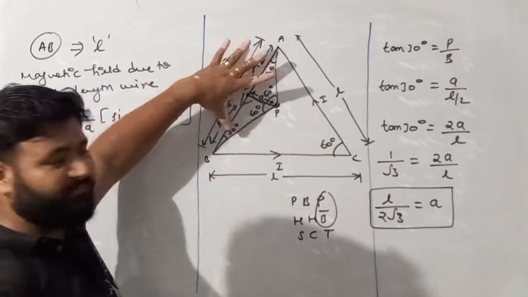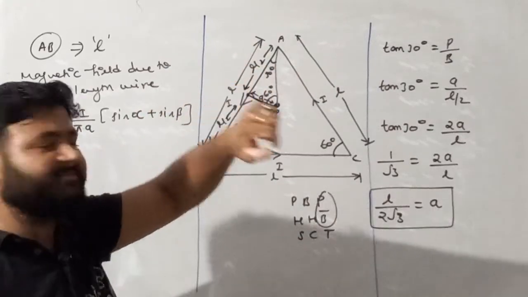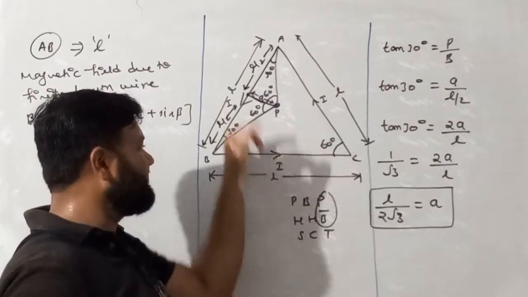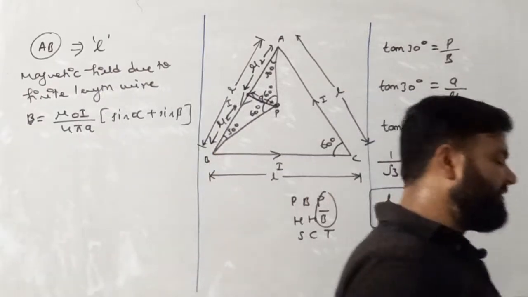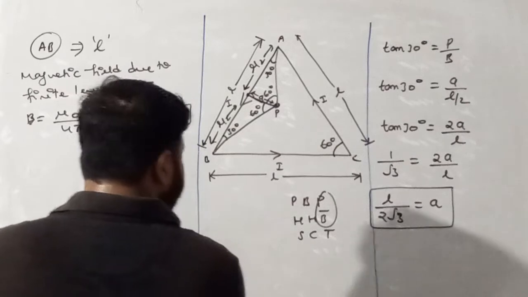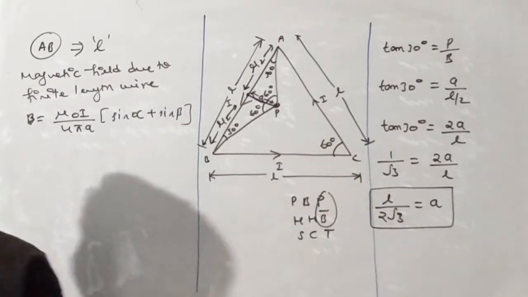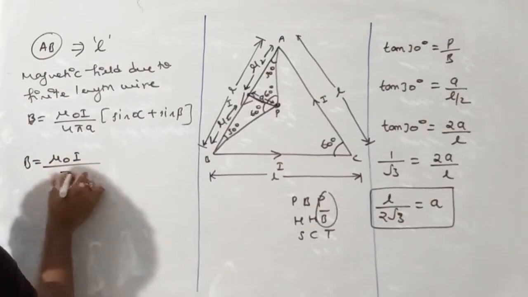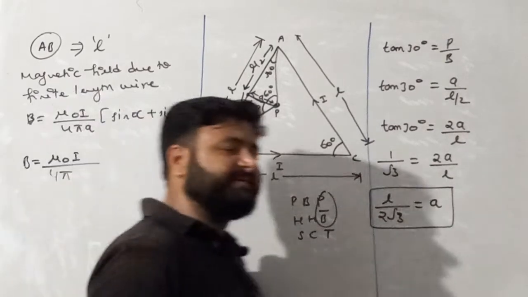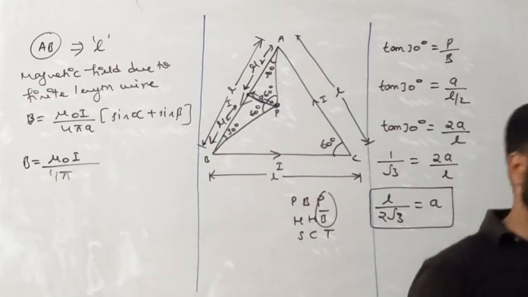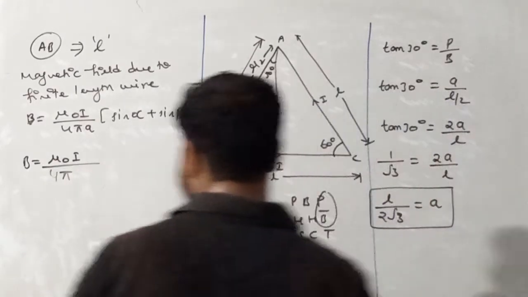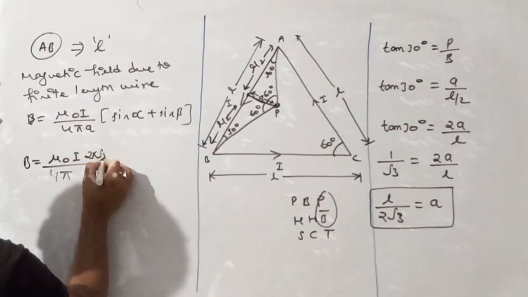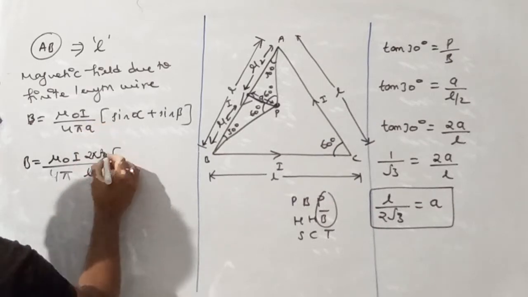So just find one side magnetic field and multiply it with 3, we'll get the whole magnetic field due to whole frame, or we can say all the 3 sides. So moving forward, now we have to apply the formula. So B becomes equals to mu naught I by 4 pi A. A is basically the distance, and must remember my dear student, the distance must be perpendicular distance. So A is L by 2 root 3. So 2 into root 3 goes away in numerator.